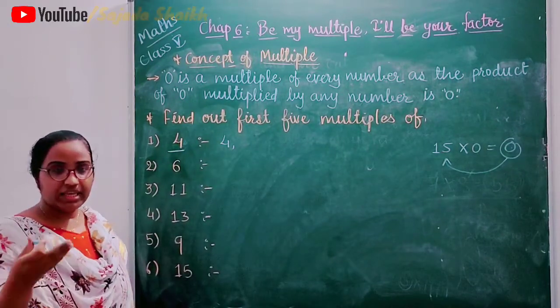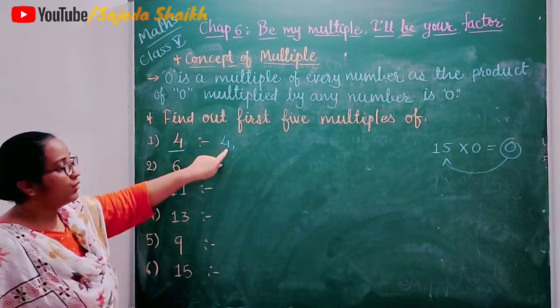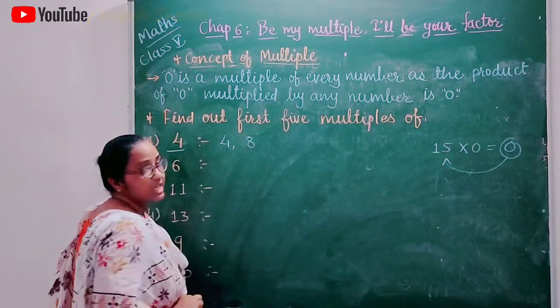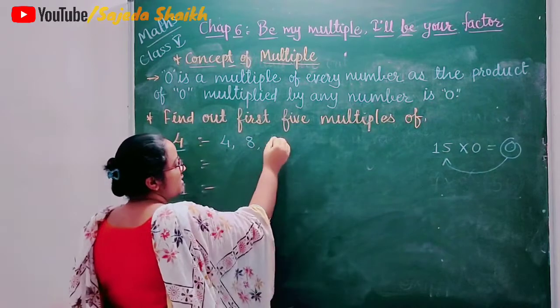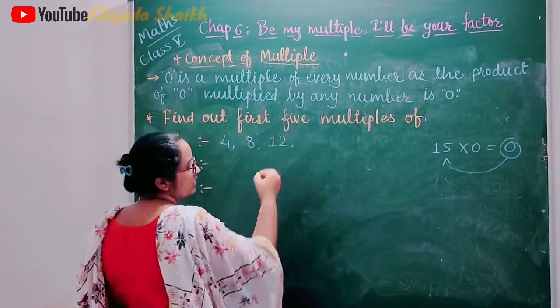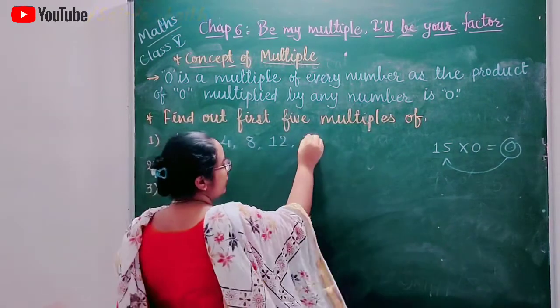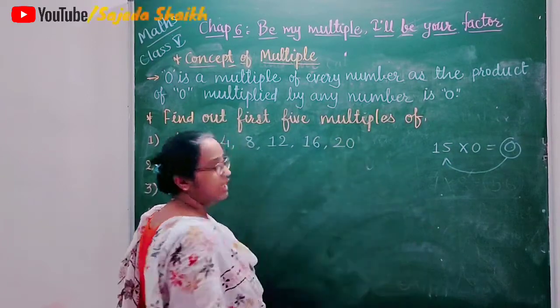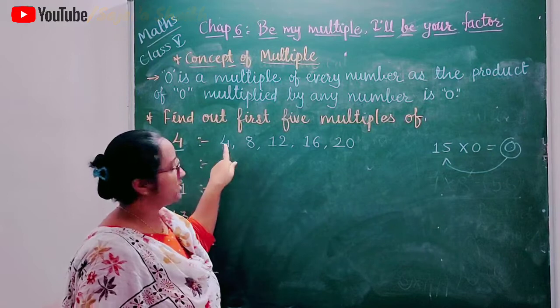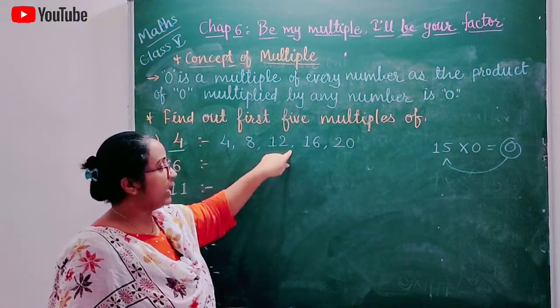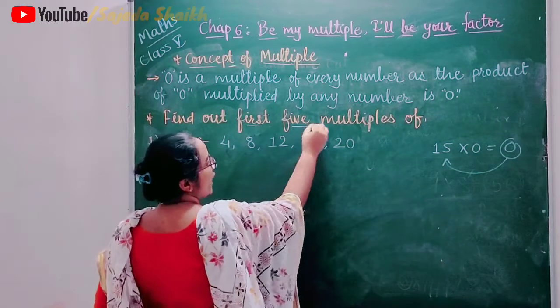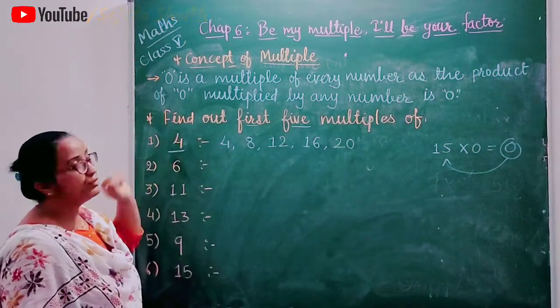Then after, as per the table, we will write 4 ones are 4. The next is 4 twos are 8. Next, 4 threes are 12. 4 fours are 16 and 4 fives are 20. So these 5 numbers 4, 8, 12, 16 and 20 are called the first 5 multiples of 4.